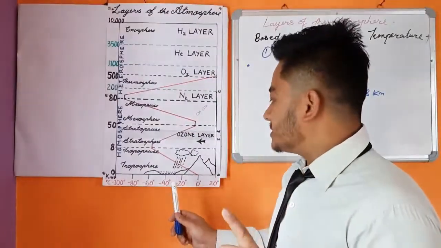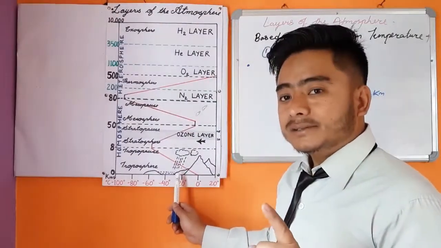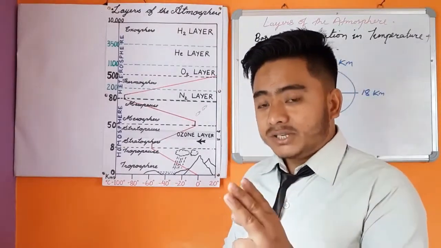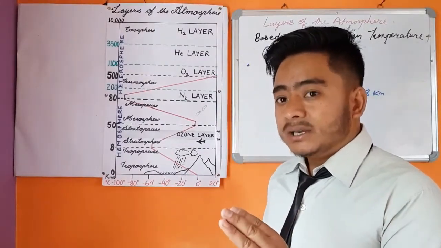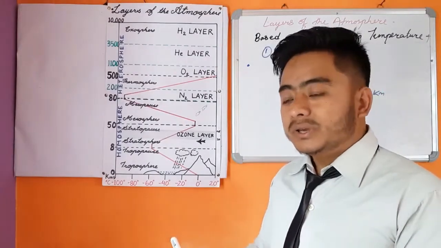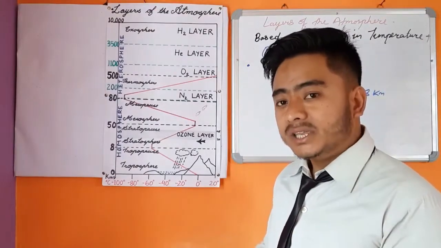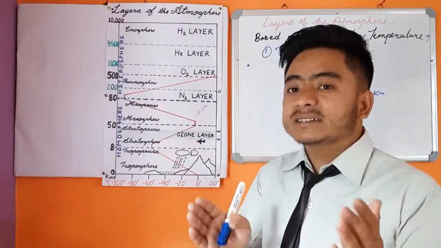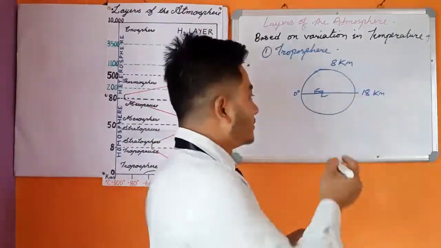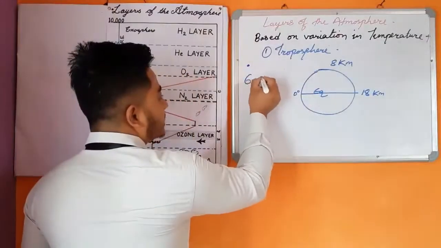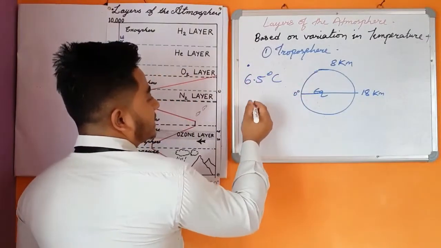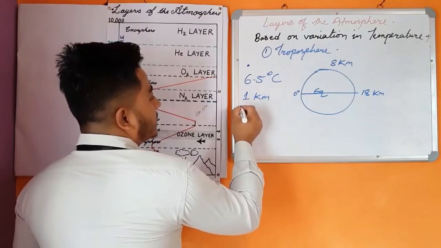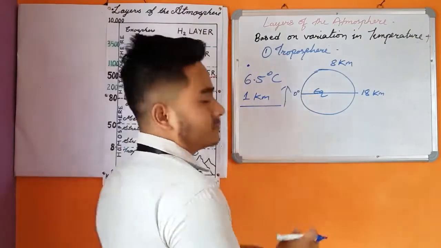And the second characteristic you should remember is normal lapse rate. What is normal lapse rate? The decrease of temperature with increase in height, at the rate of, you have to remember this, 6.5 degrees Celsius for every 1000 meter or 1 kilometer up.